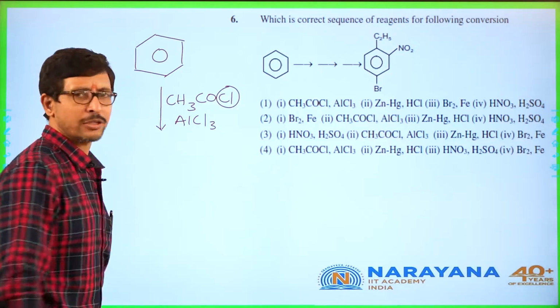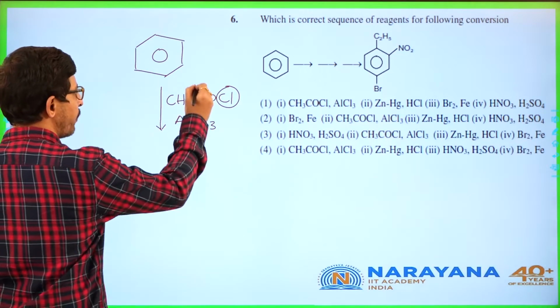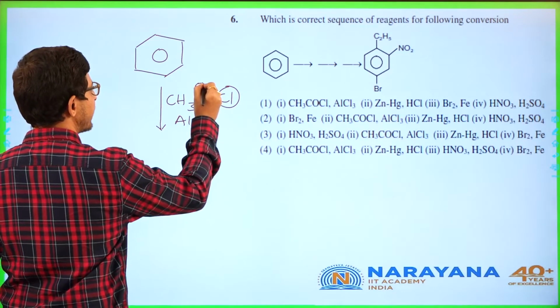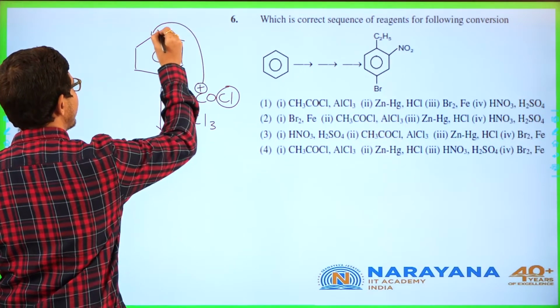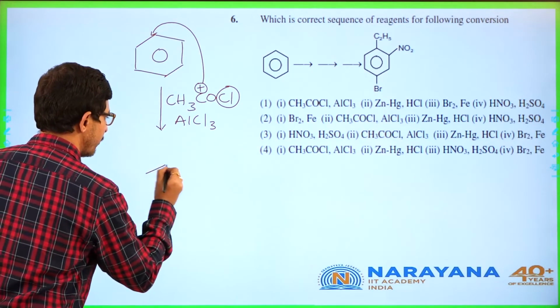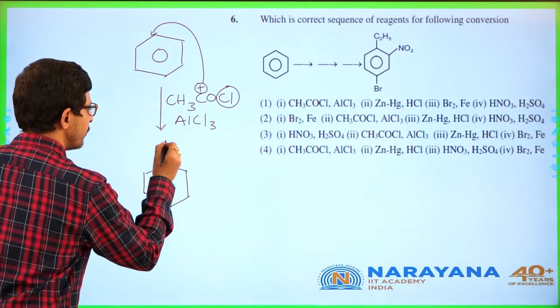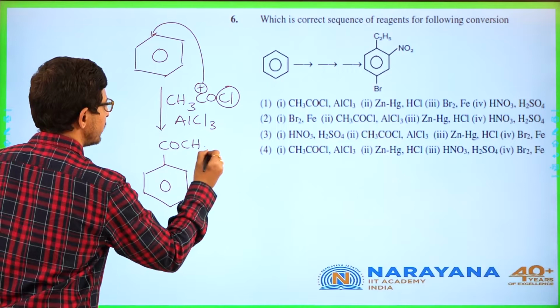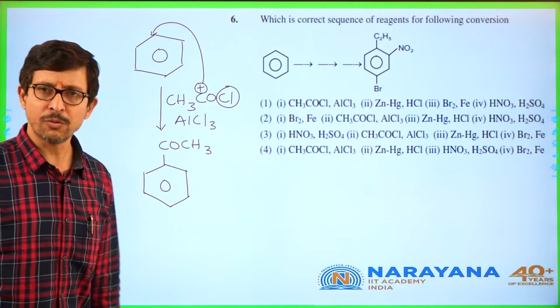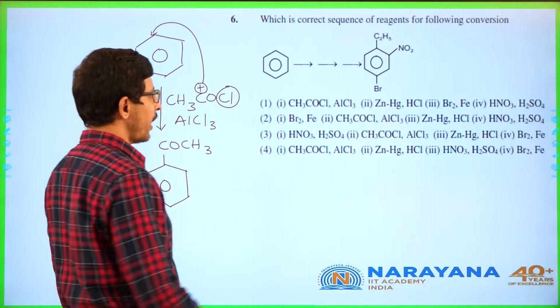AlCl3 will remove this chlorine. So carbon will get positive charge, and this acts as electrophile, so it's going to attack here. So the product that you are going to get here is, on benzene you get COCH3. First part is over.